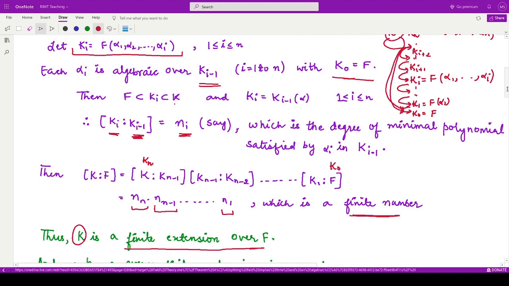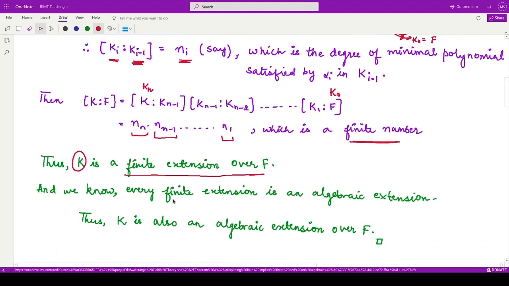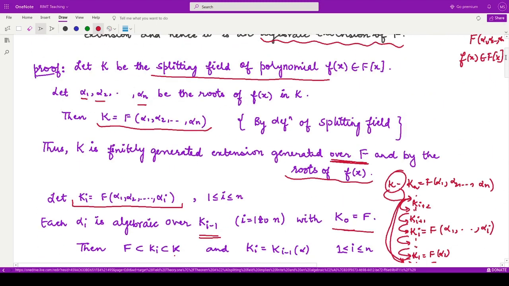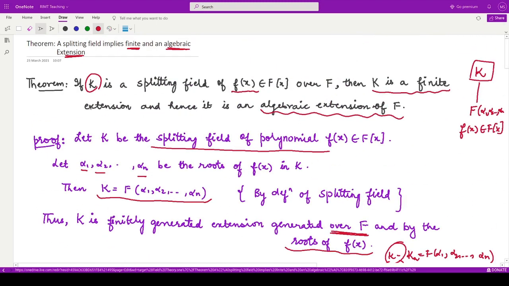And we also have the result which says that every finite extension is an algebraic extension. So we say K is also an algebraic extension over F. So this is the proof for this theorem, which says that if you have some splitting field, then that is also a finite extension. Moreover, it is also an algebraic extension.